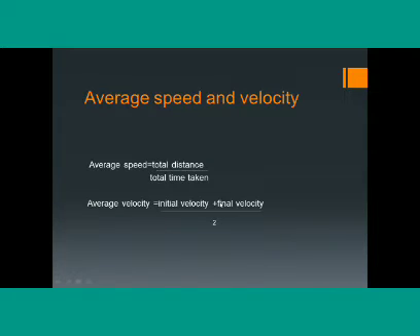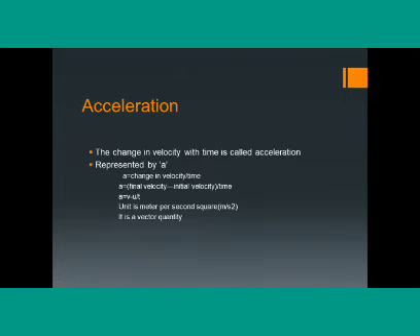Average speed and velocity. Average speed is equal to total distance. Average velocity is equal to initial velocity plus final velocity divided by 2. Acceleration. The change in velocity with time is called acceleration, represented by A. A is equal to change in velocity divided by time. A is equal to final velocity minus initial velocity divided by time. A is equal to V minus U by T, and its unit is meter per second square, and it is a vector quantity.